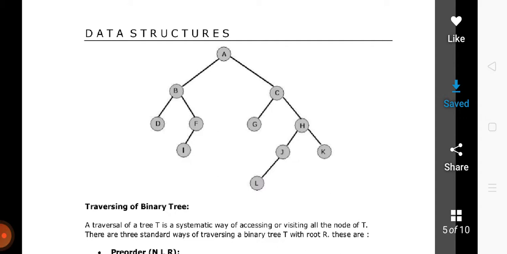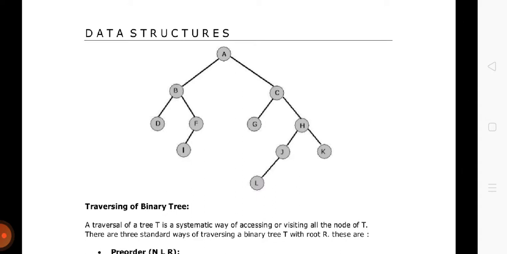Then I is the left of F, so F is processed, because in-order traversal says traverse the left subtree first, then process the root node, and then come to the right. Now we don't have a right part, so we will go back to B, and B was already processed.